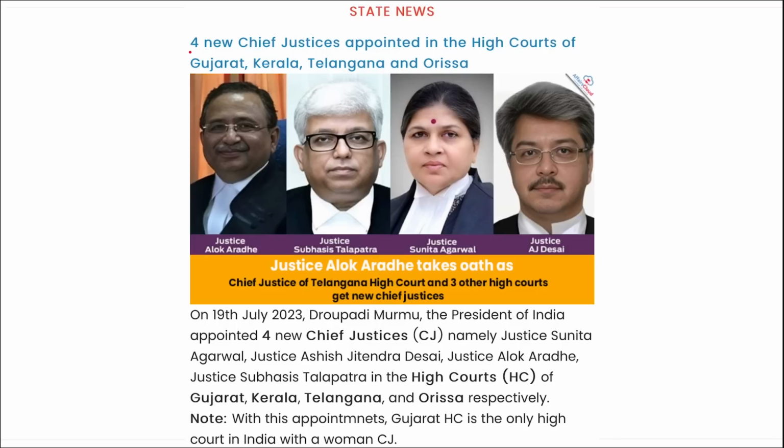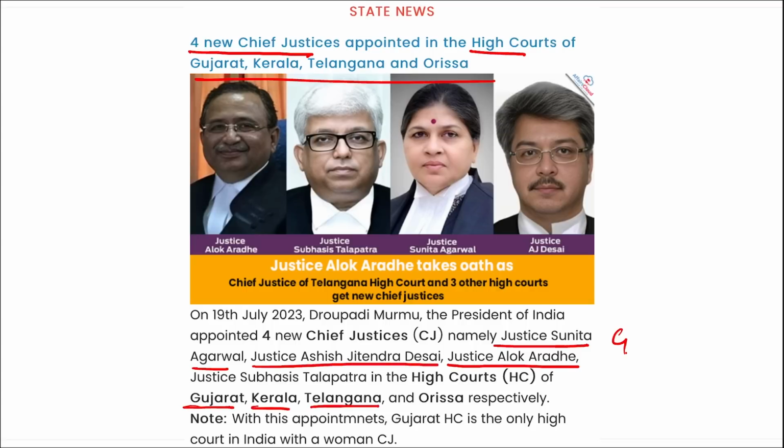Next, we are talking about four new chief justices that have been appointed in the high courts of four states. Remember Justice Sunita Agarwal, who became the Chief Justice of Gujarat High Court, right? Then Justice Ashutosh Jitendra Desai of Kerala, Justice Alok Aradhe of Telangana, and Justice Subhasis Talapatra of Odisha. With this appointment, Gujarat High Court is the only High Court in India with a woman Chief Justice. Important point to note, right? So let's move on. Correct.